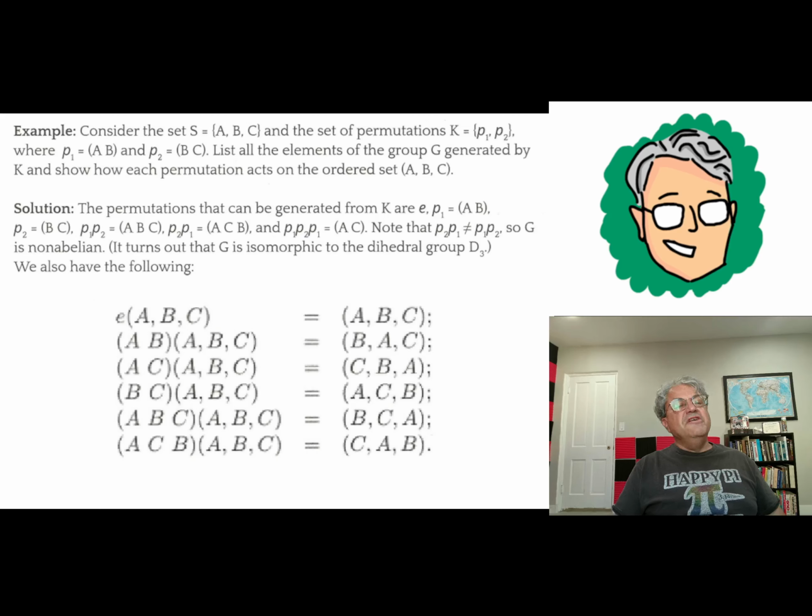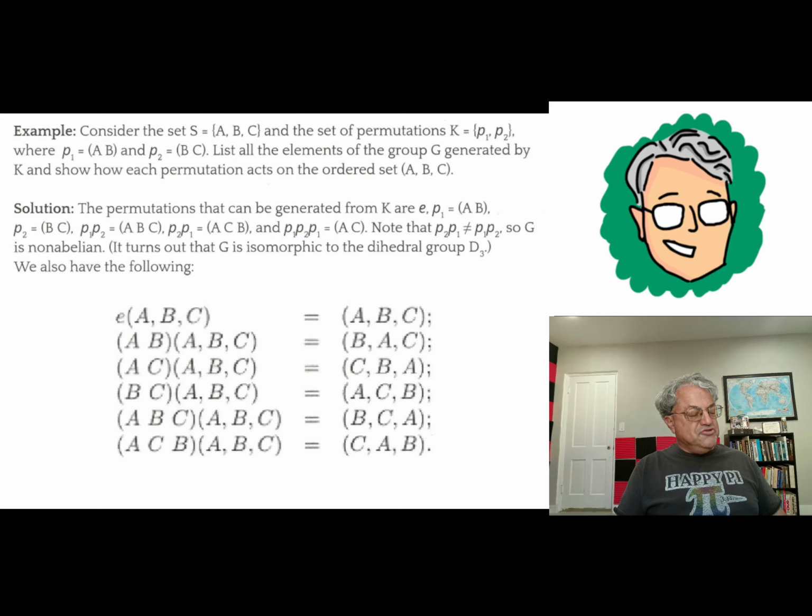Yes, I think it is. So CAB, you'll notice that that's a cyclic permutation of ABC. So that's the same thing as if you multiplied by the 3-cycle (A B C). So (A B) times (B C) is equal to (A B C).